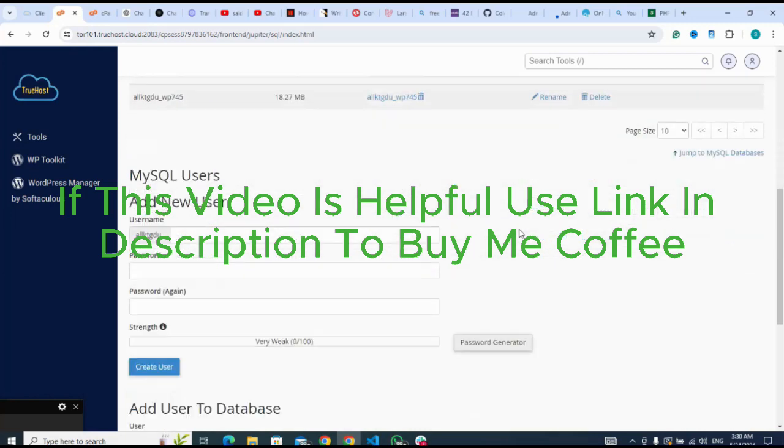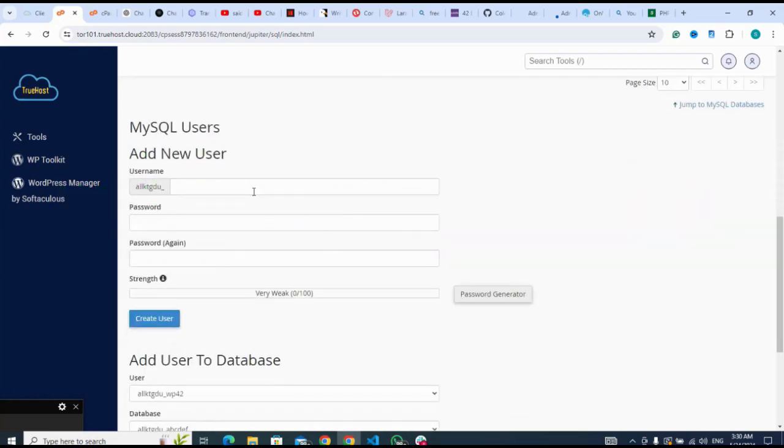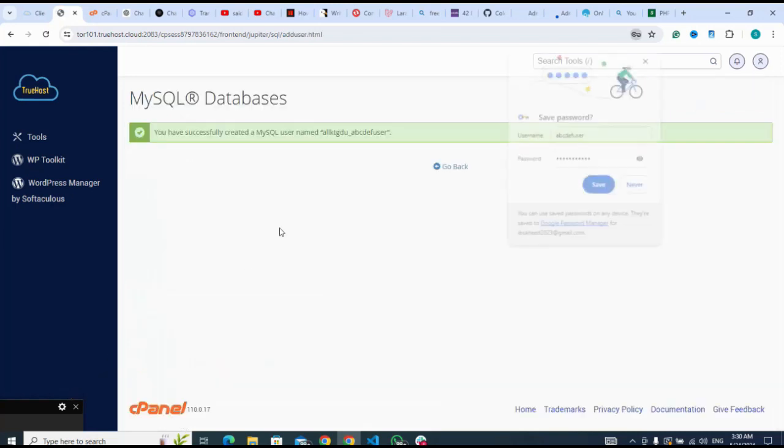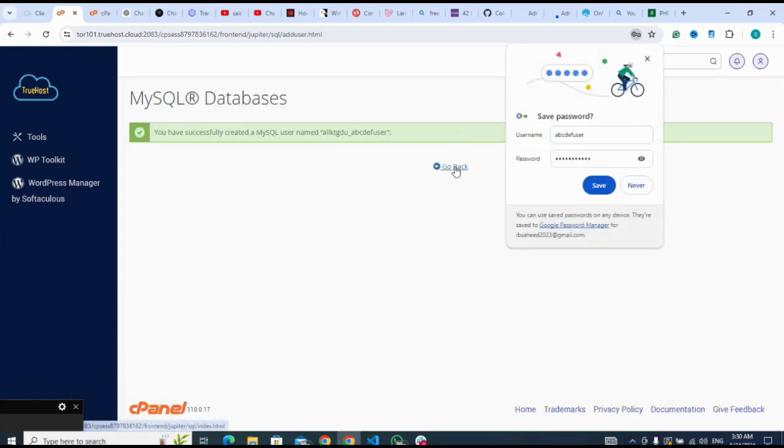Next, I create my user. After creating the database, I create the user. Let me name my user as this. When I click on create user, the user has been created successfully.